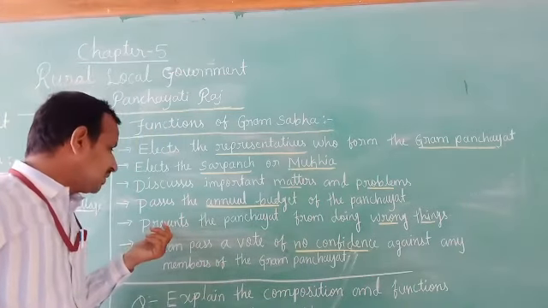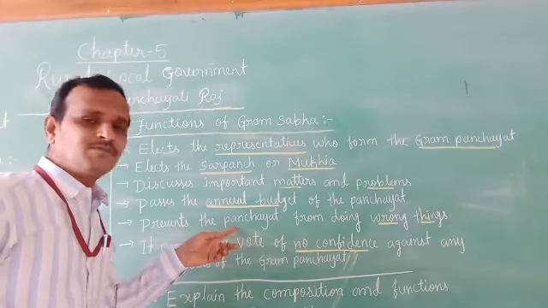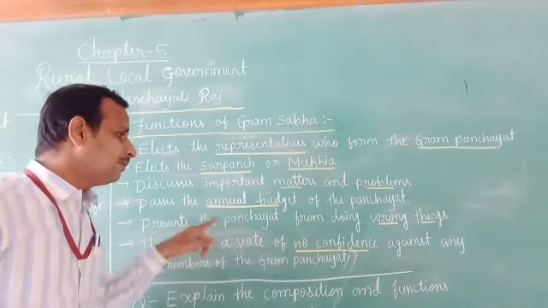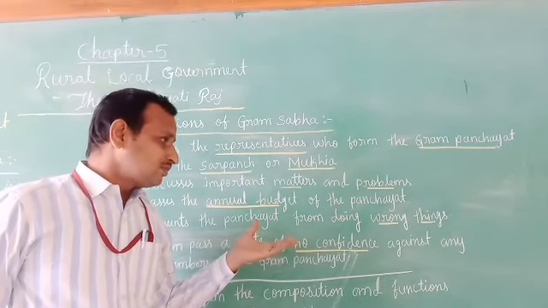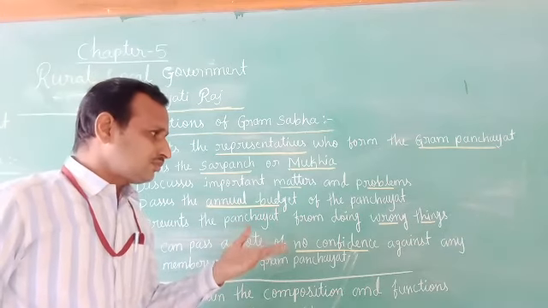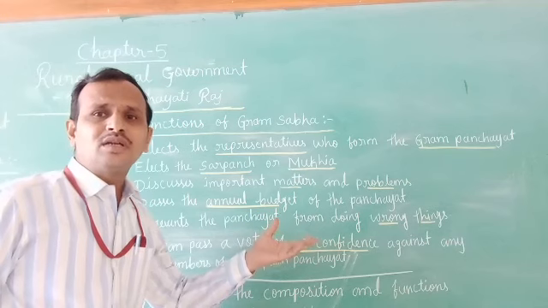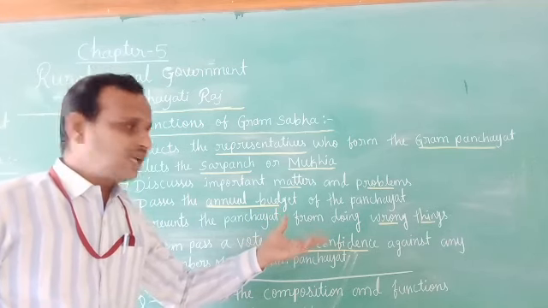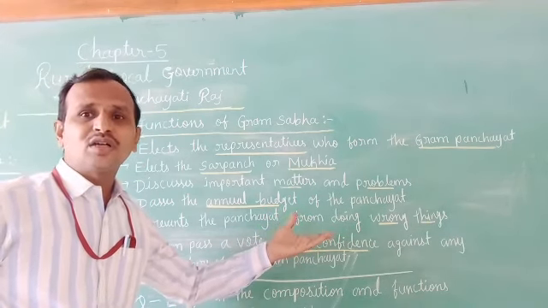Now the next function is that the Gram Sabha prevents the Panchayat from doing wrong things. What does that mean, children? If sometimes there are wrong things, meaning any misuse of money. Because I already told you the Gram Panchayat gets funds from various sources. So if it does any wrong things, misuse of money or corruption.